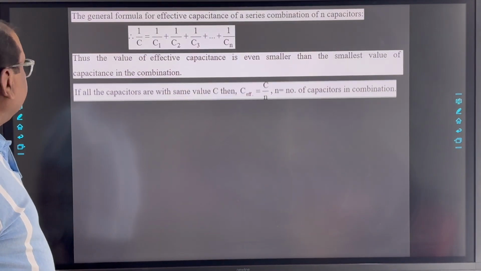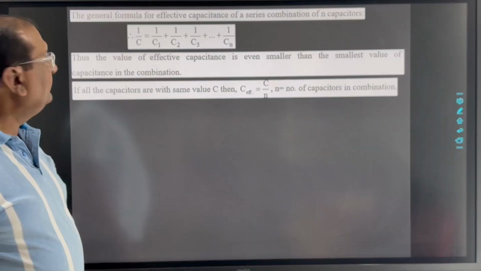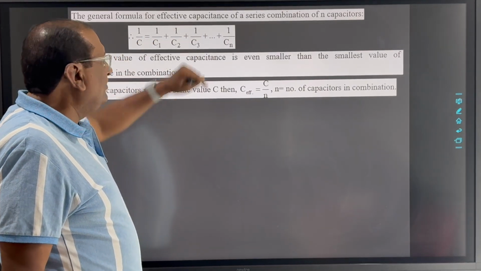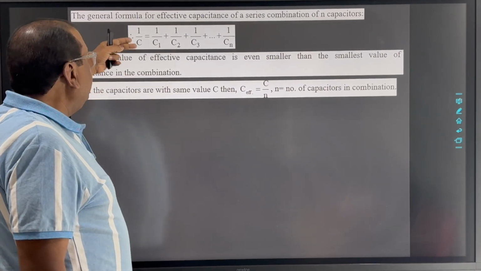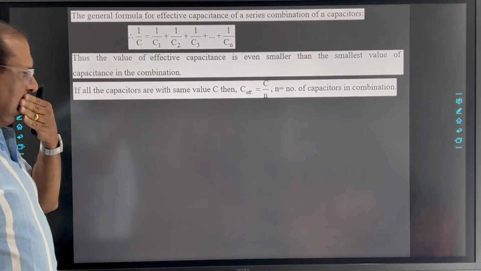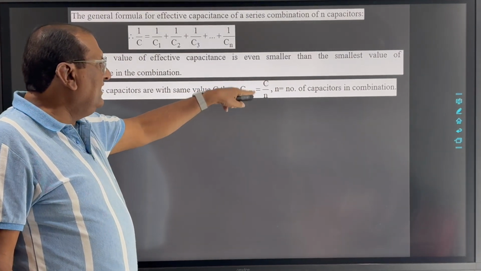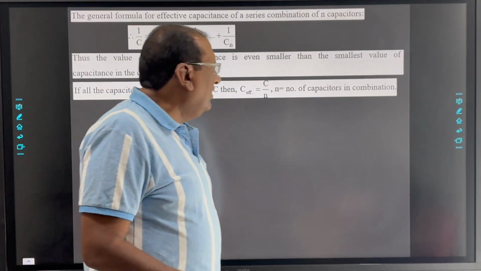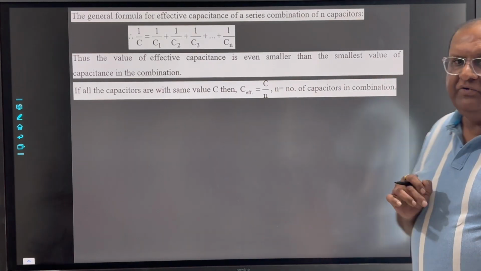Now, if all the capacitors have the same value, then here we can write 1 upon C, 1 upon C, 1 upon C, n times. So that is n by C. If we take the reciprocal of this, then C effective is C by n, where n is the number of capacitors in the given combination. Clear to all of you?